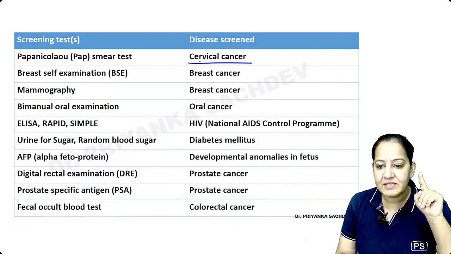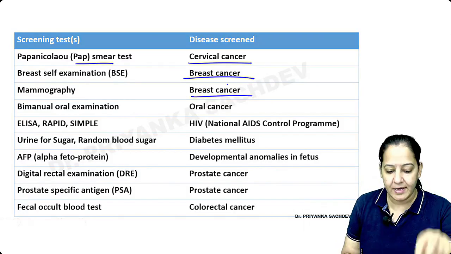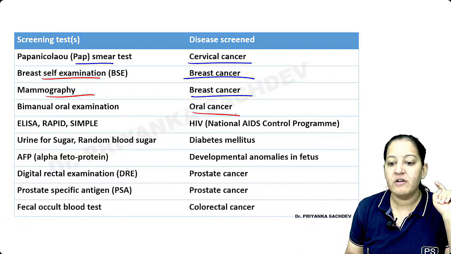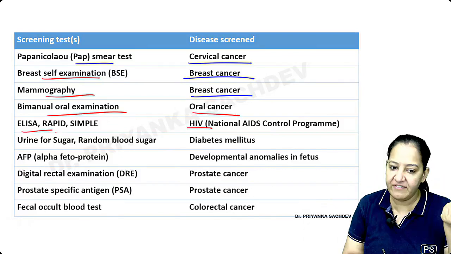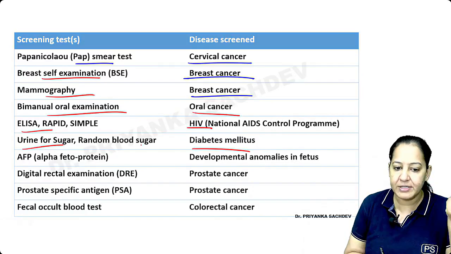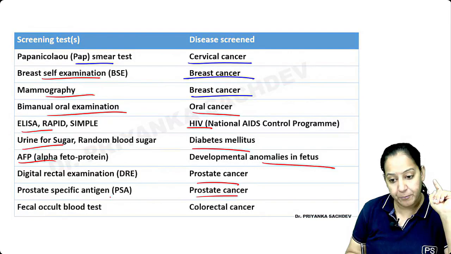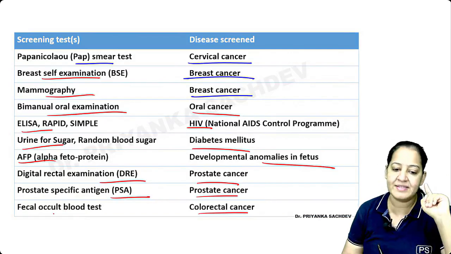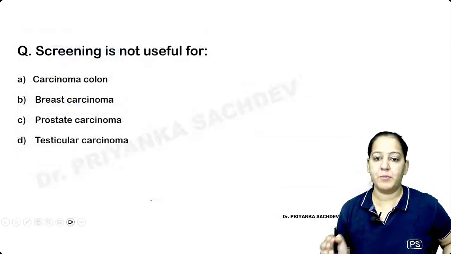For cervix cancer, we apply pap smear. For breast cancer, we have two tests. Number one, breast self-examination. Number two, mammography. For oral cancers, biannual oral examination. For HIV, ELISA is there. For diabetes, urine test is there. For fetal abnormalities, alpha fetoprotein is there. For prostate cancer, PSA is there, and digital rectal examination. And for colorectal cancer, fecal occult blood can be the test. So these are the screening tests for corresponding cancers.